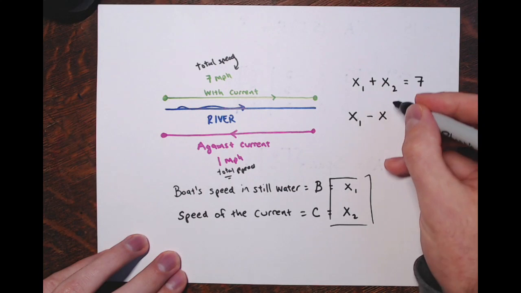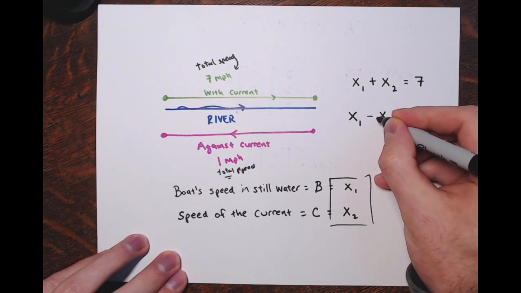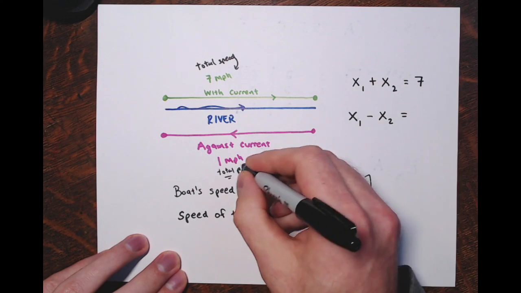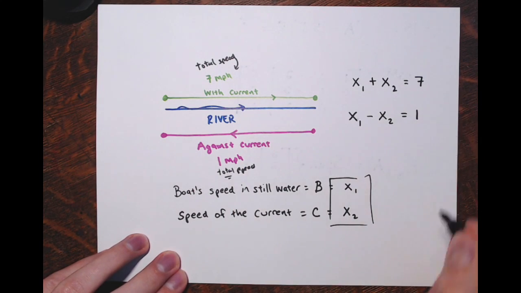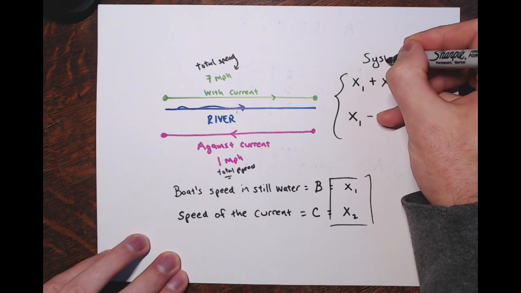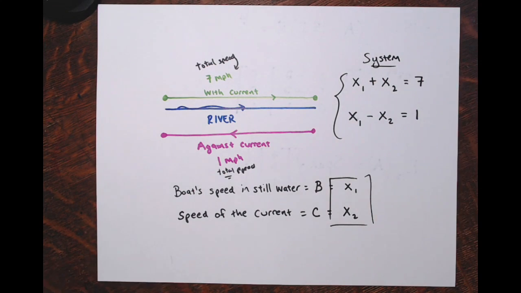With the current plus x2, against the current minus x2. And that total speed on the trip back was 1 mile per hour. So here is my system of equations related to this particular problem. And then we'd be asked to solve this system.